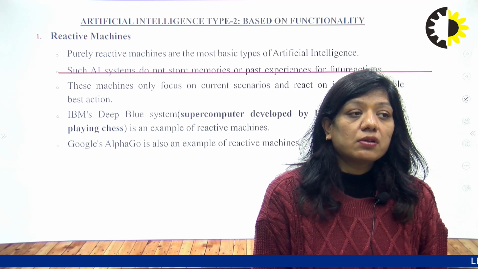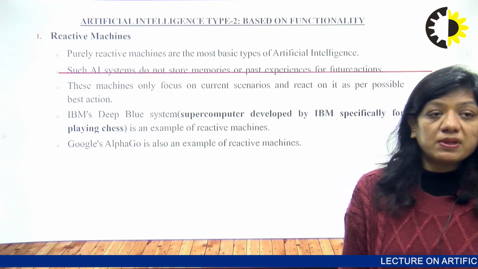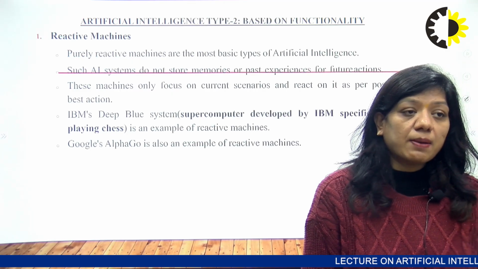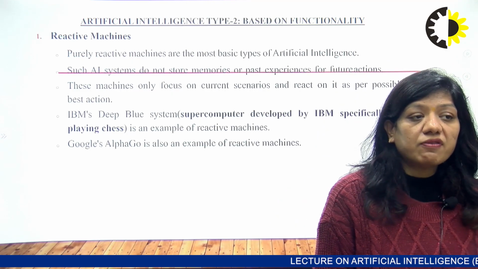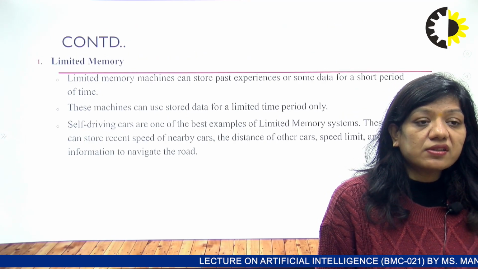The IBM Deep Blue system, a supercomputer developed by IBM specifically for playing chess, is an example of a reactive machine. Google AlphaGo is also an example of a reactive machine. Next one is limited memory.